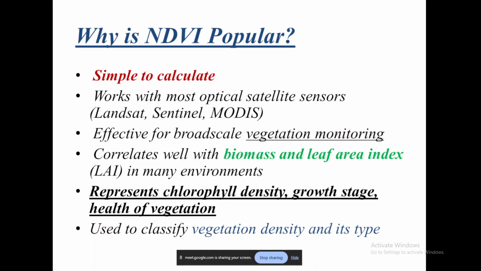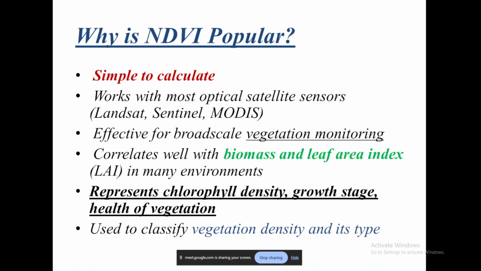It also shows good correlation with leaf area index. In almost all environments, whether you take it to be neritic, aquatic, terrestrial, semi-arid, arid, or tropical, in every kind of environment, you will see that NDVI values are correlated very well with the biomass and the leaf area index.